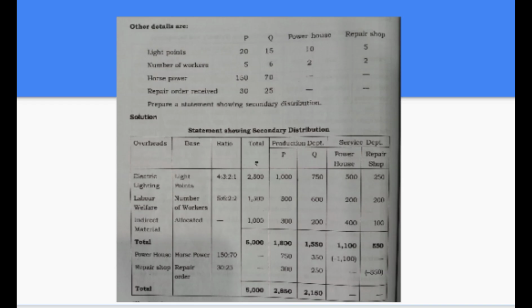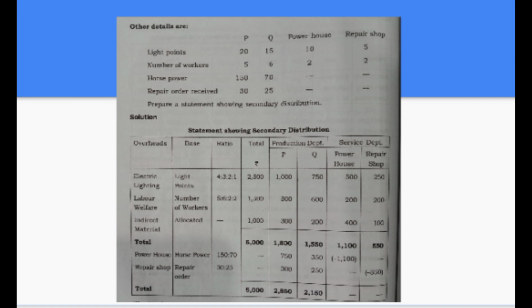Other details given in the question, or basis of apportionment, are light points, number of workers, horsepower, repair orders received. We can see number of light points in production departments P and Q are 20 and 15 and in the service departments are 10 and 5. Number of workers in production departments are 5 and 6 and in service departments 2 each.